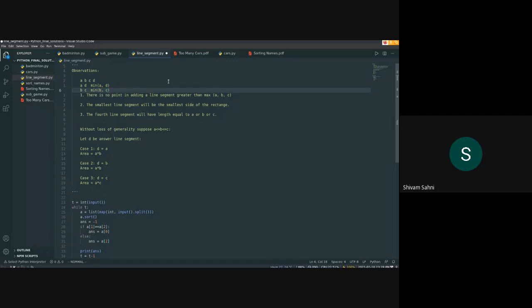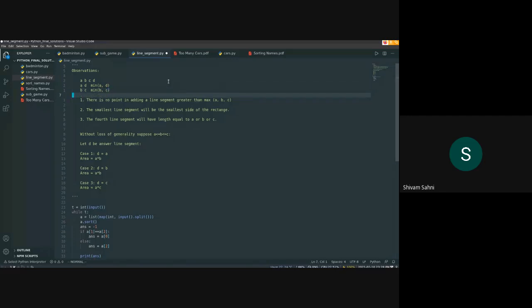So this is the first thing you should know. The first observation should be clear: there is no point in adding a line segment greater than this, because you'll be taking the minimum of D and one of these 3 segments. The second observation is that the smallest line segment will be the smallest side of the rectangle.